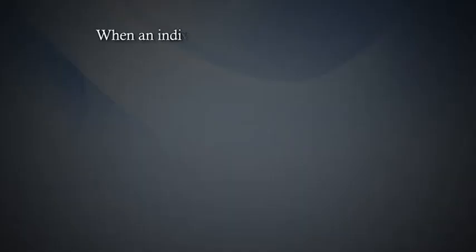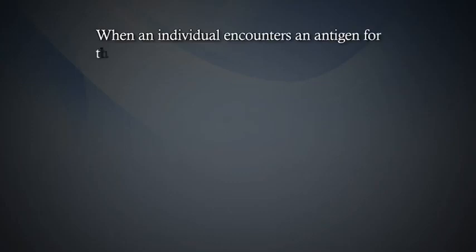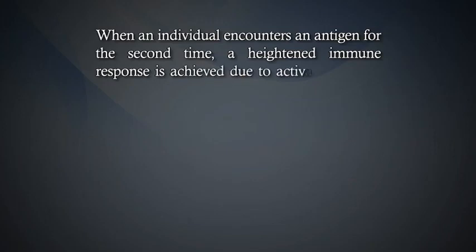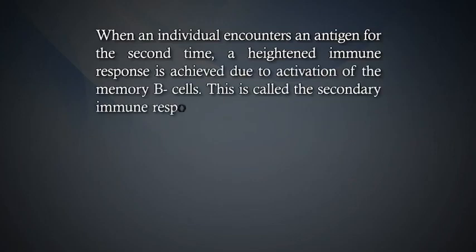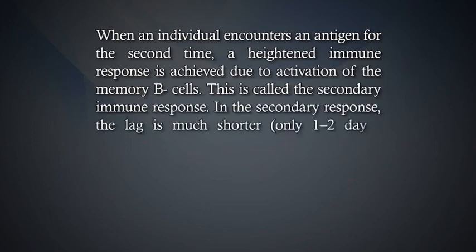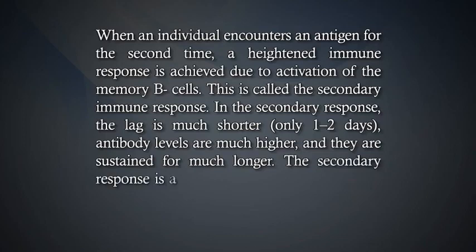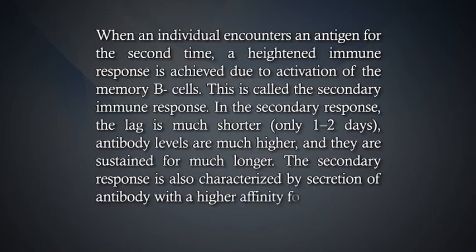Secondary immune response. When an individual encounters an antigen for the second time, a heightened immune response is achieved due to activation of the memory B cells. This is called the secondary immune response. In the secondary response, the lag is much shorter, only 1 to 2 days. Antibody levels are much higher and they are sustained for much longer. The secondary response is also characterized by secretion of antibody with a higher affinity for the antigens. An isotype other than IgM predominates.